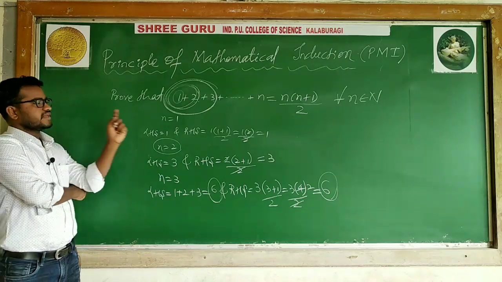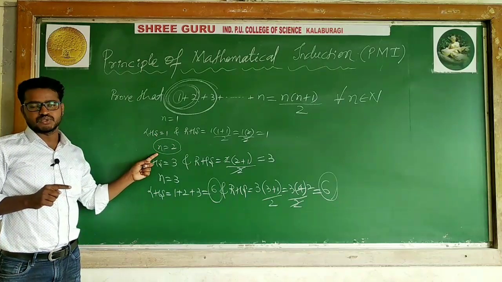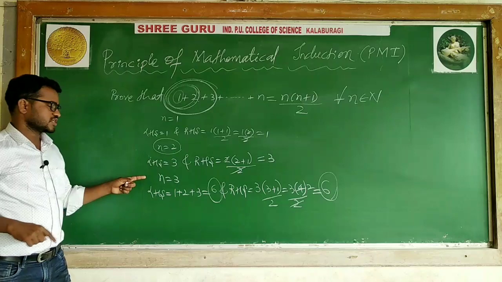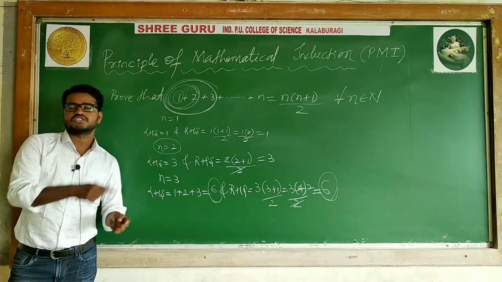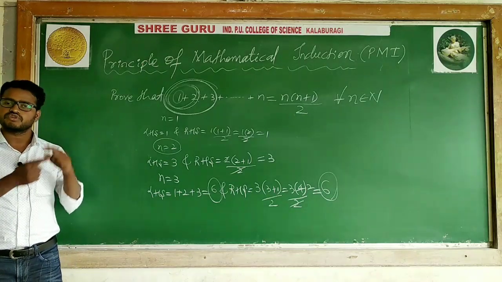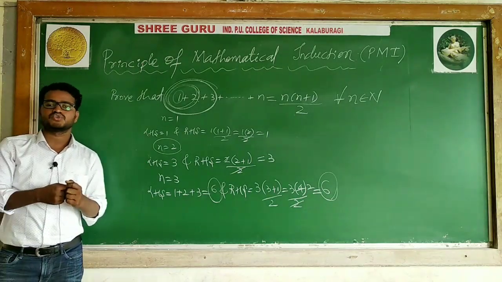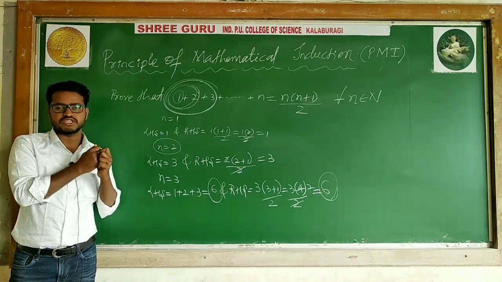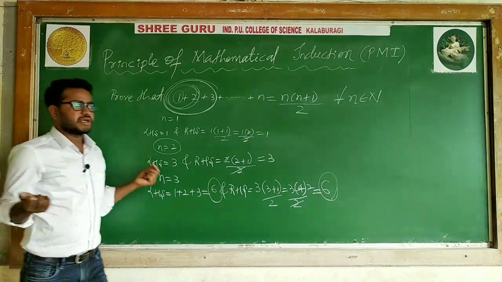Meaning, when the statement is true for n is equal to 1, you are saying n is equal to 2 is also true. When n is equal to 2 is true, you are saying n is equal to 3 is true. When n is equal to 3 is true, n is equal to 4 is true. When n is equal to 4 is true, n is equal to 5 is true. So we are forming a chain: when it is true for 2 consecutive numbers, it may be any number.